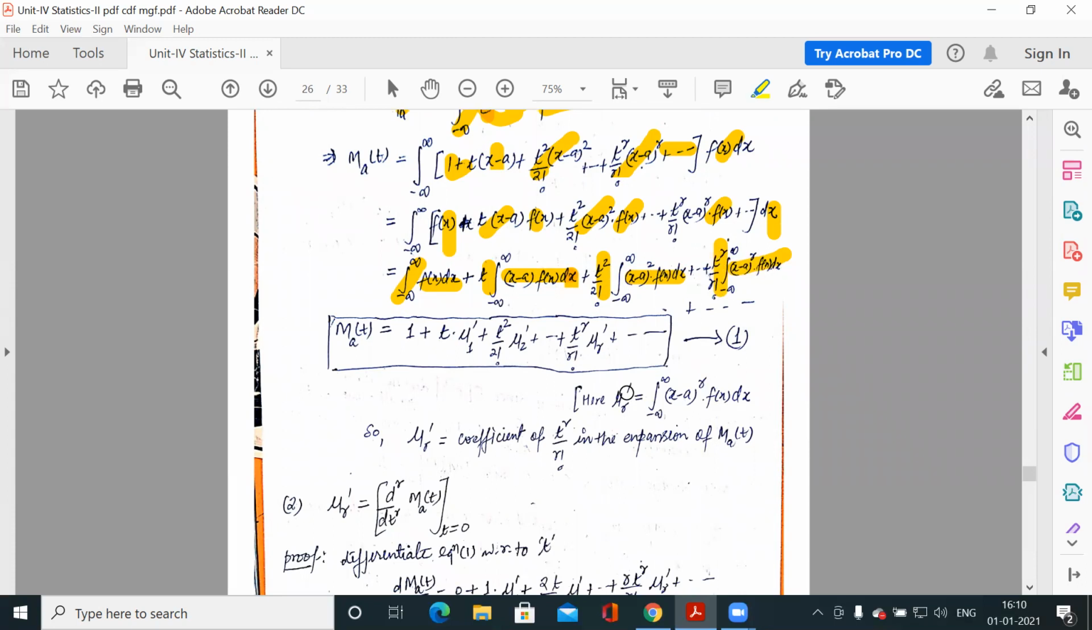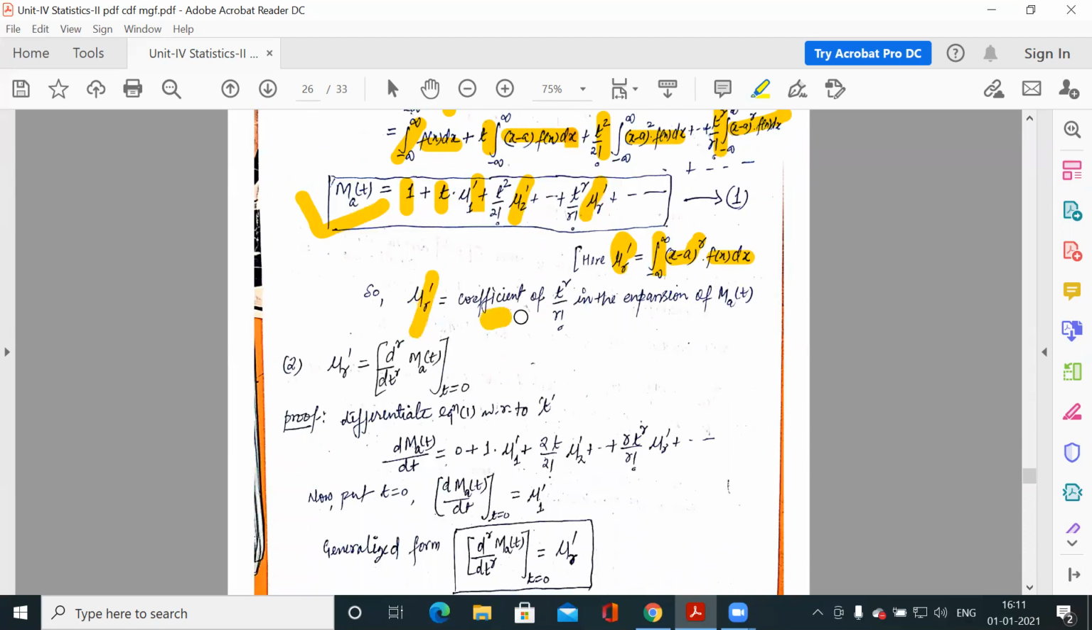And if you remember what mu r dash is for the continuous case, it is the integral from minus infinity to infinity of (x minus a) to the power r f(x) dx. So this is mu r dash. If you compare, the total integration of f(x) dx from minus infinity to infinity is the probability function, so the total would be 1. Otherwise this represents (x minus a) to the power 1, that means mu1 dash. This is (x minus a) to the power 2, so this is mu2 dash, and this is (x minus a) to the power r f(x) dx, so this is mu r dash. So again we have proved this for the continuous case.